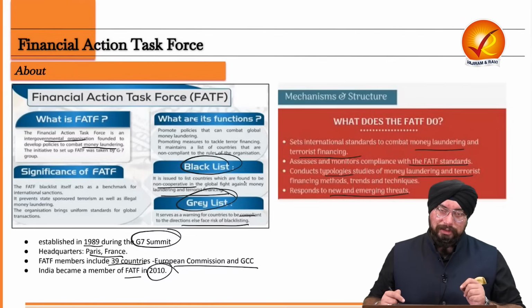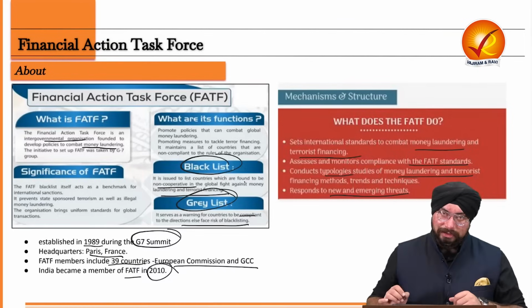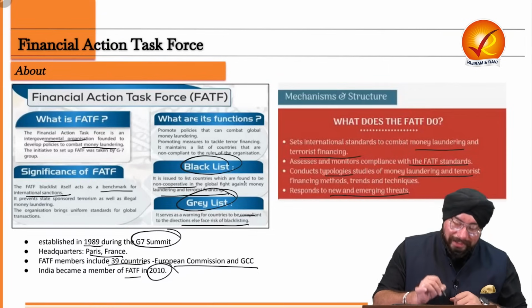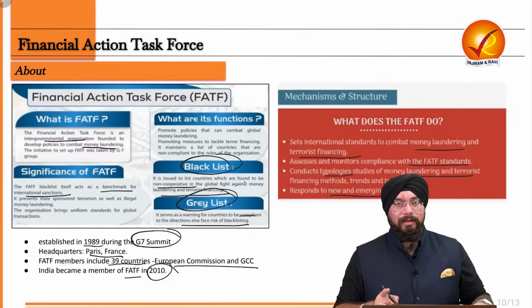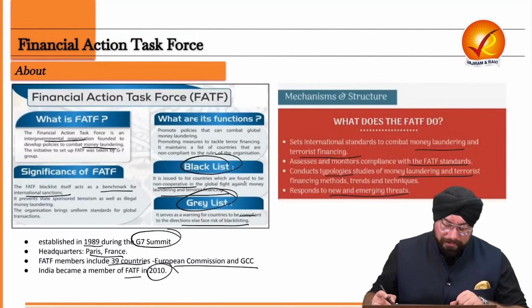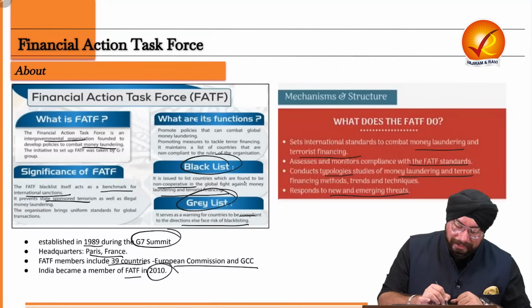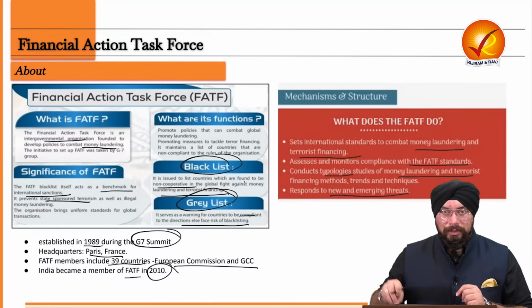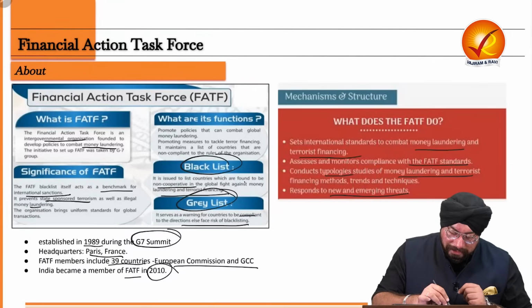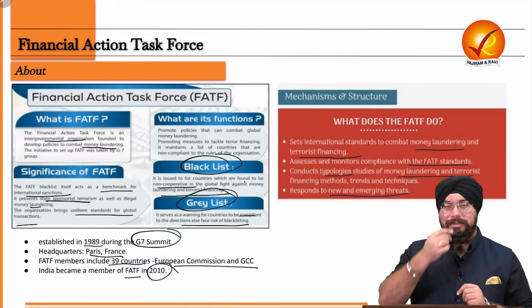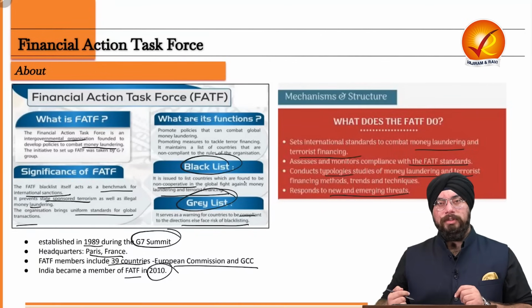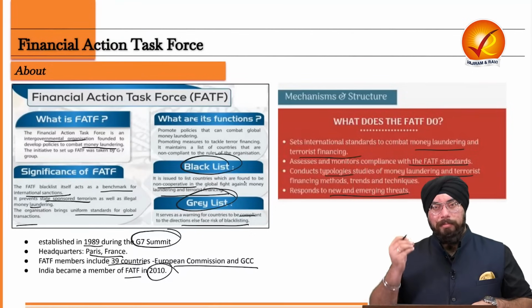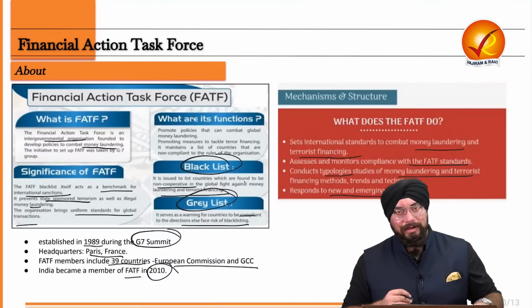Now, what is the significance of FATF? This FATF blacklist itself acts as a benchmark for international sanctions. So, based on this FATF blacklist, international sanctions are imposed on various countries. It also prevents state-sponsored terrorism, that is, terrorism activities which are sponsored by a particular nation, particular state, as well as illegal money laundering, of course. Now, the organization brings uniform standards for global transactions as well. Again, in order to promote good practices and prevent money laundering activities and terrorist financing in the entire world.